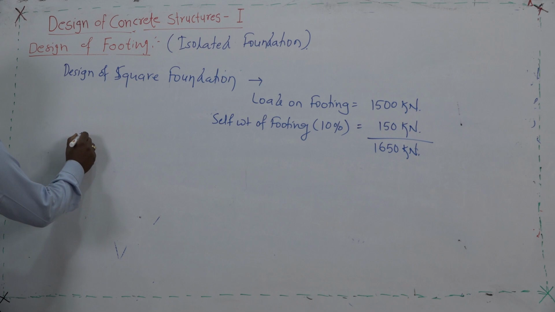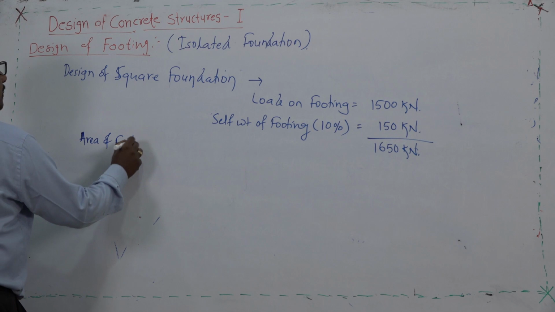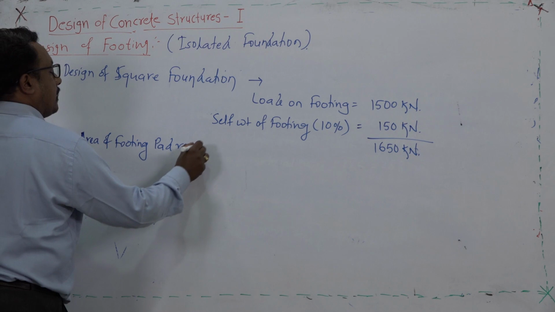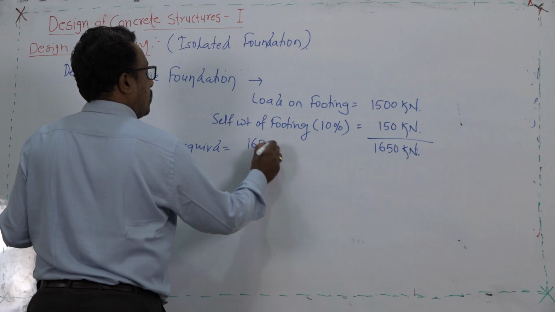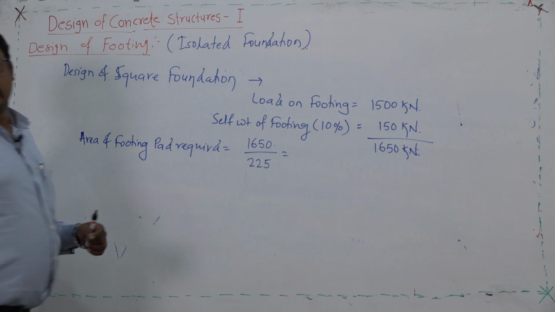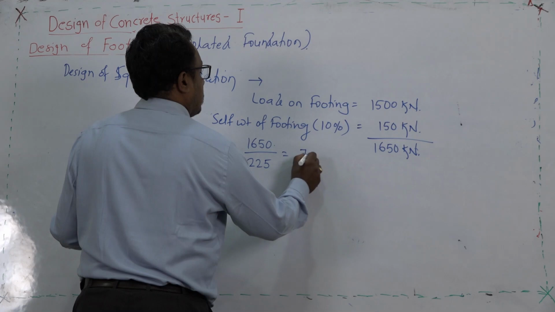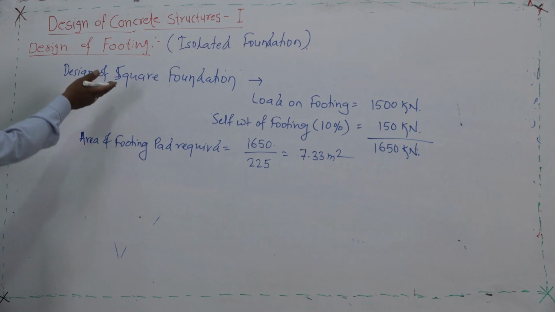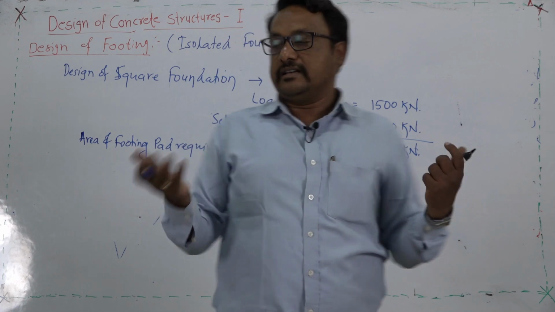So, for 1650 kilonewton, we are supposed to find out the area of foundation required. The area of footing pad required will be 1650 divided by the safe bearing capacity of soil. So, how much does this come to? 7.33 meter square. The footing is square in nature, therefore this is length into breadth, which is exactly the same.